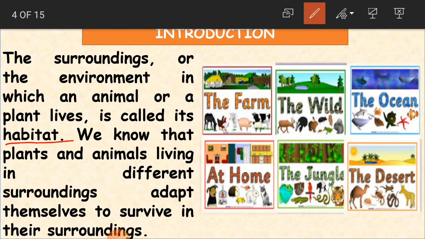That we call adaptation. The animals living in different surroundings adapt and adjust themselves to keep themselves alive in their surroundings.